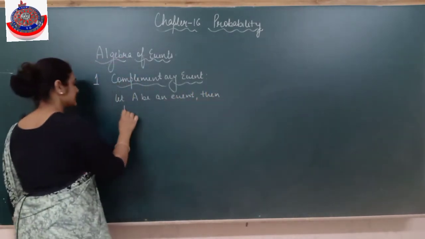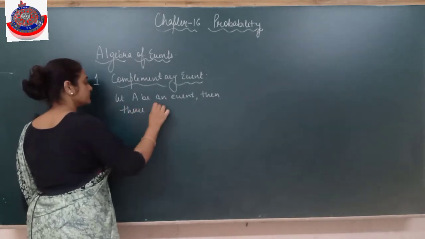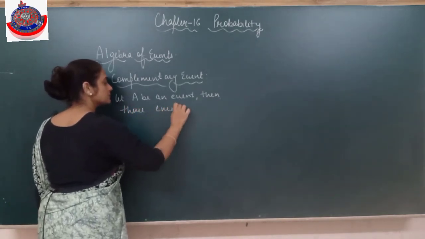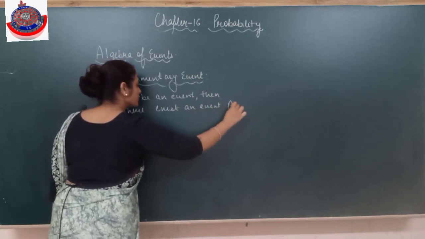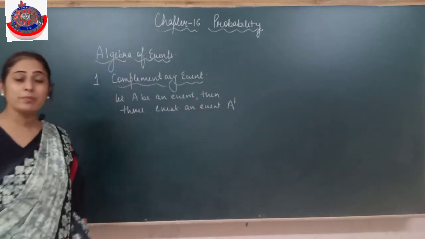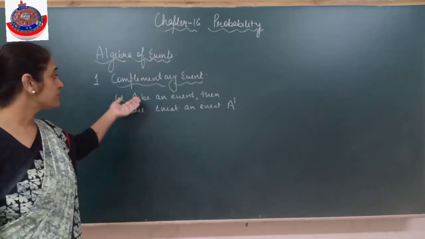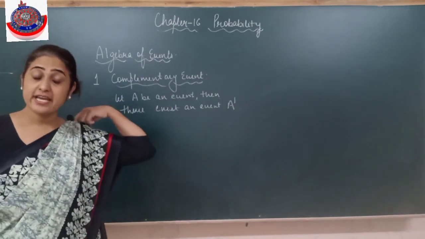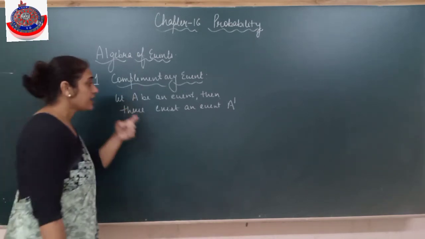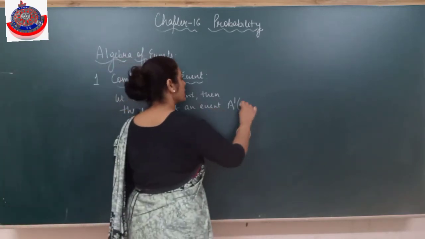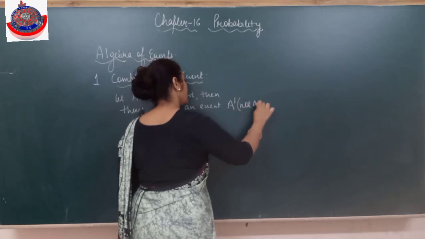Then there exists an event denoted by A dash. Remember in sets also, A complement of the set. The elements which are not in A, that is in A dash. Complement. A dash means not A.